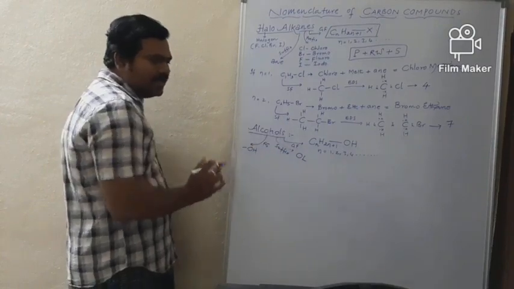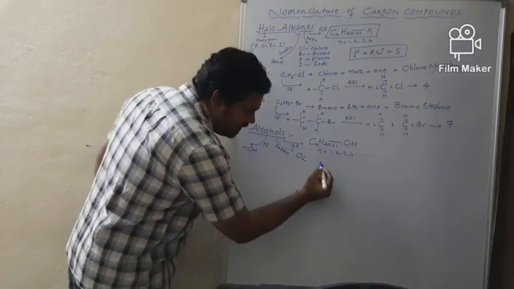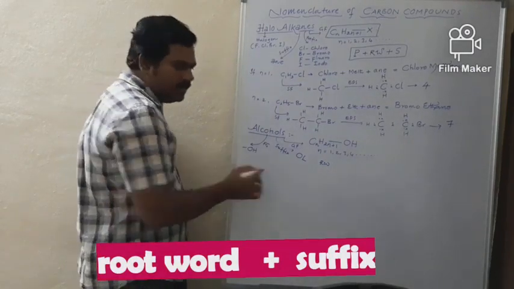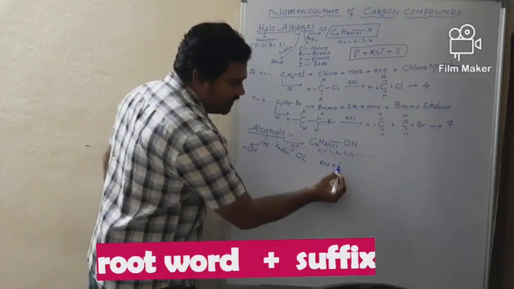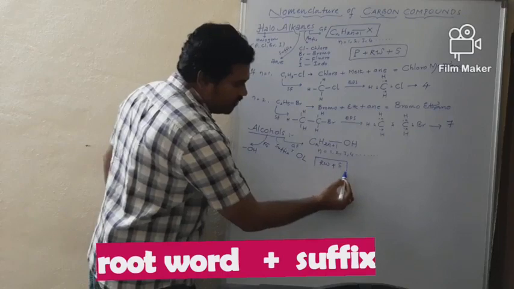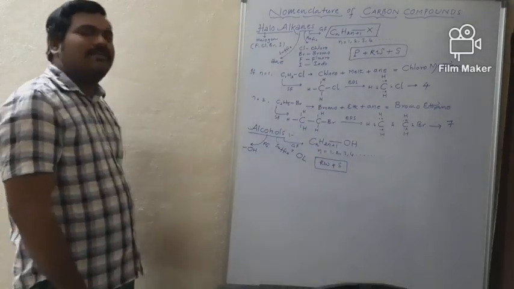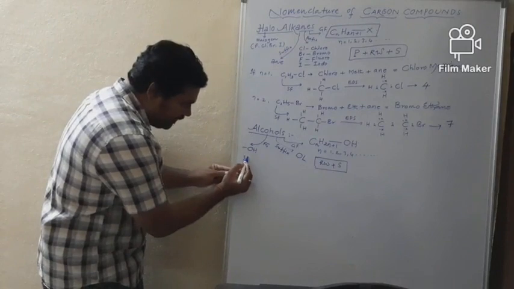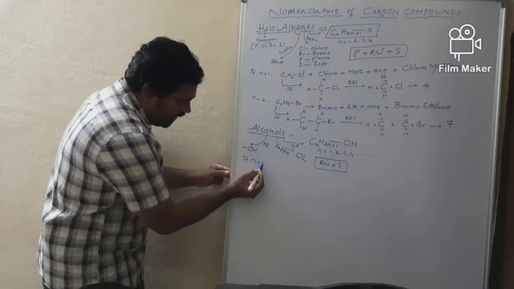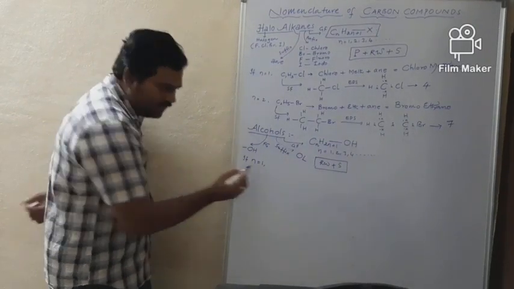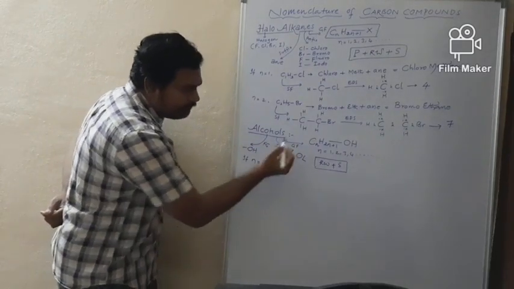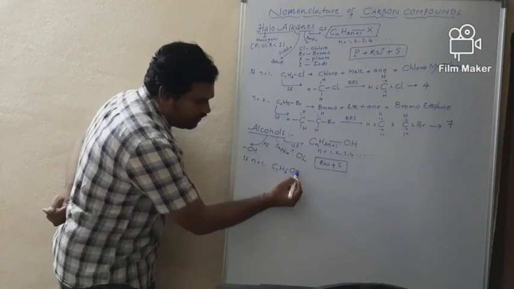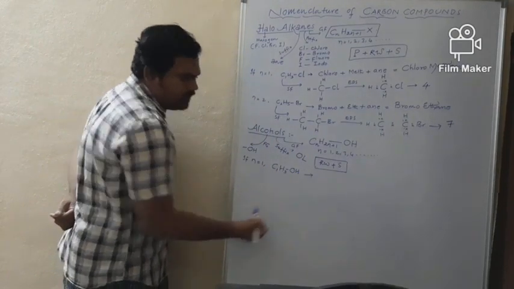Here, how to get the name? In this case, the name is the combination of root word plus suffix. Root word plus suffix. Okay. And now let me derive the first member. If n is equal to 1, substitute: CH3 single bond OH. What is the name?